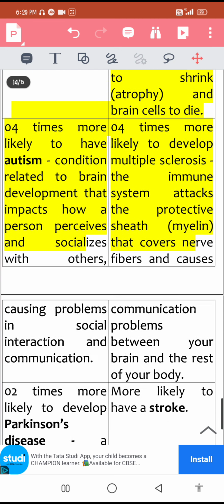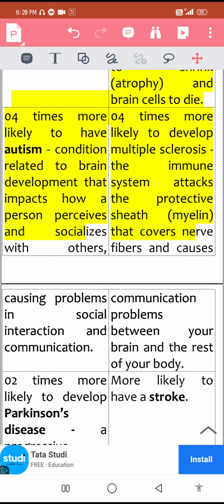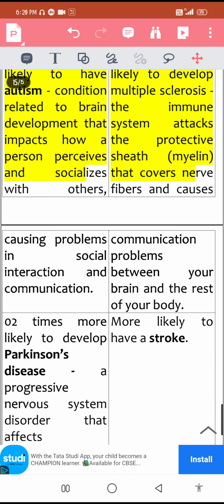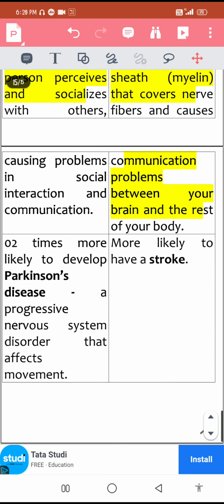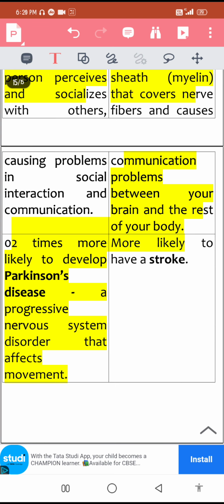Multiple sclerosis is basically an immunologically sponsored autoimmune disorder in which the myelin sheath of neurons is attacked, and it affects communication between the brain and other parts of the body badly. And one more difference lies there. Men have 2 times more likelihood of developing Parkinson's disease. That's again a progressive nervous system disorder that affects our movements adversely. And women have more likelihood of having a stroke.